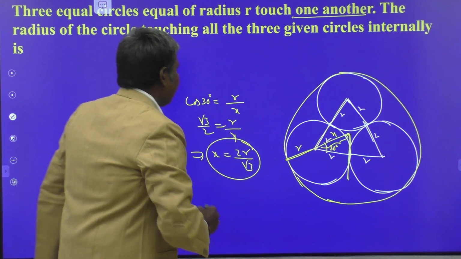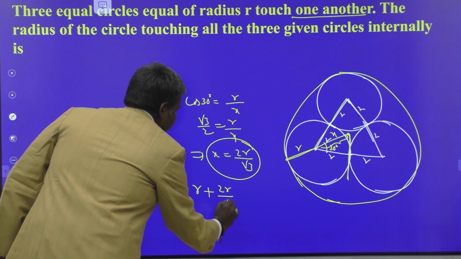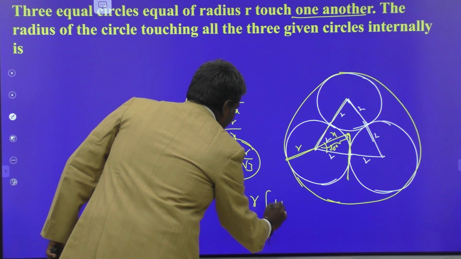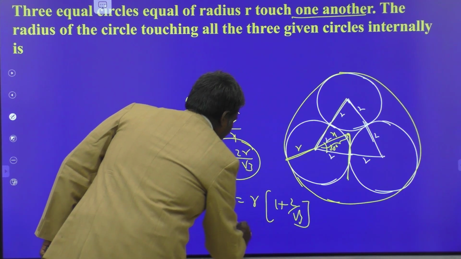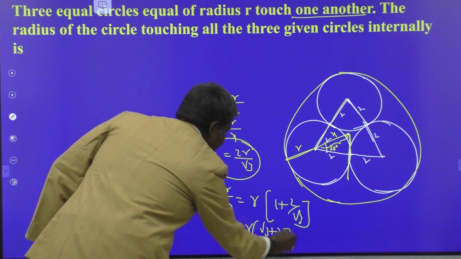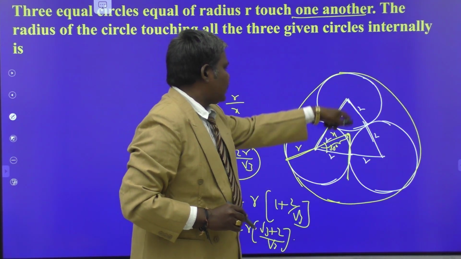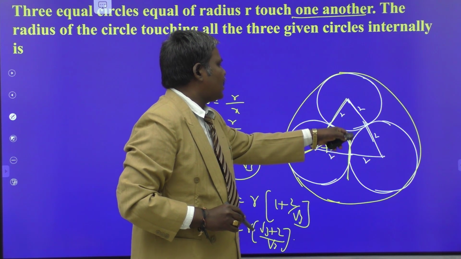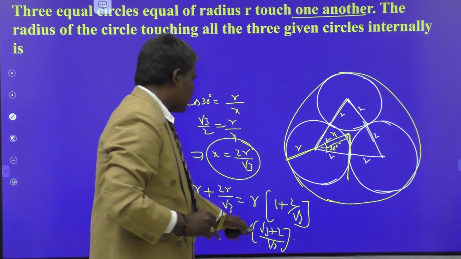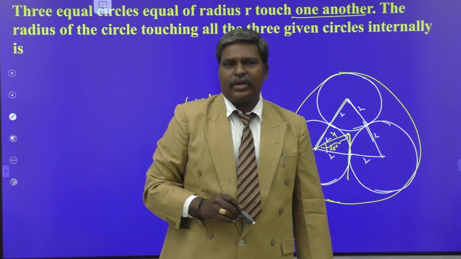So your required radius is equal to r plus 2r by root 3. This is nothing but r times of 1 plus 2 by root 3, or r times of root 3 plus 2 by root 3. Finish. So this is the radius of the circle which touches the three circles that are touching externally with radius r units: r times of root 3 plus 2 by root 3 units. Okay, thank you very much.